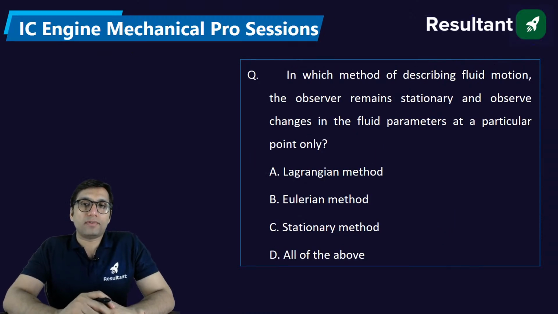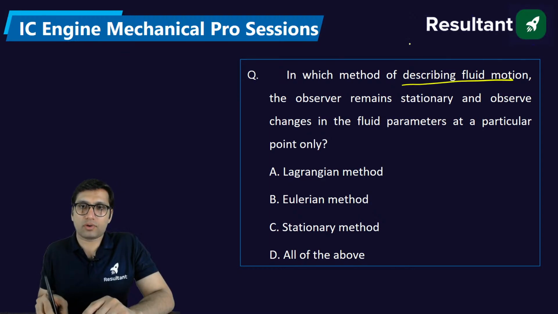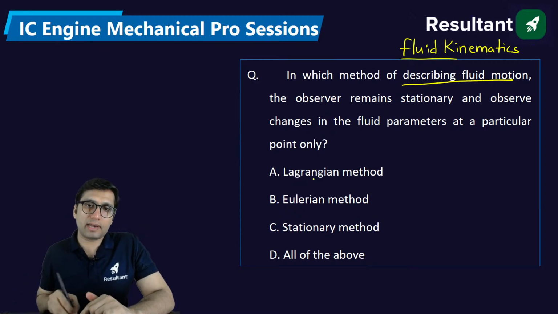In which method of describing the fluid motion does the observer remain stationary and observe the changes in the fluid parameters at a particular point only? This kind of study of fluid motion, without considering the cause of motion, is called fluid kinematics. When you study fluid kinematics, there are two ways to study the motion of the fluid: one is the Lagrangian concept, the other is the Eulerian concept.